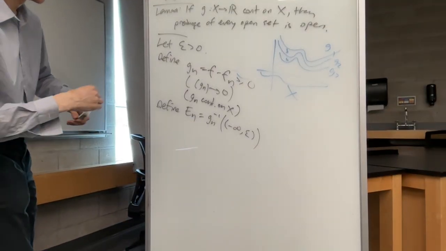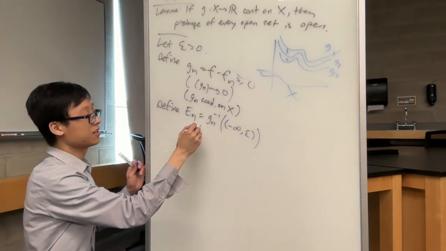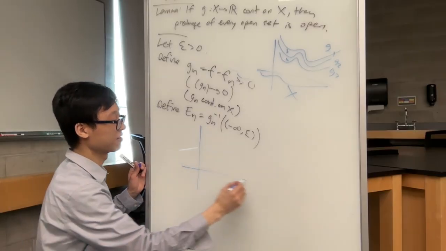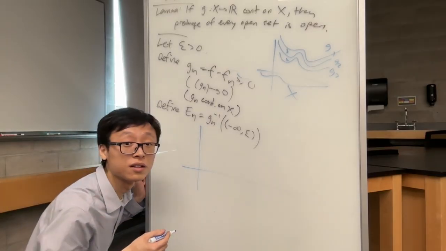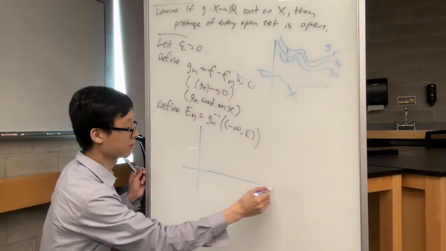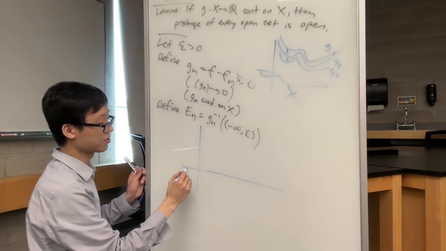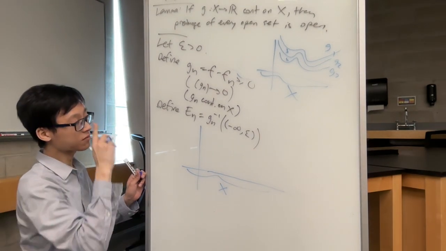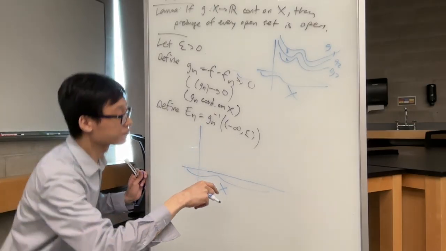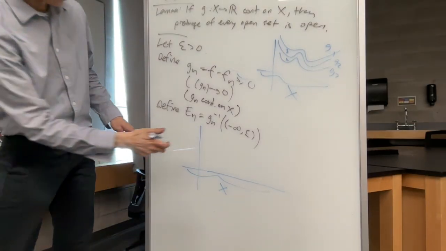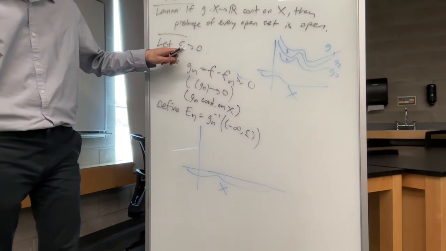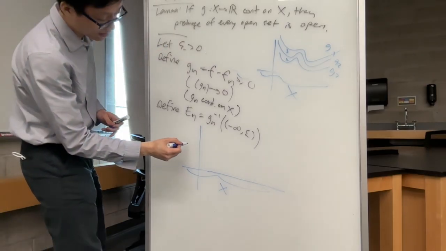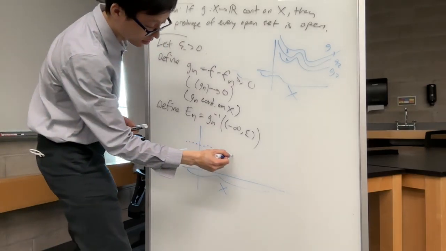Okay. I'm going to draw a big coordinate plane. Here we go. Maybe we're going to let this whole domain here be capital X. So what's going on here? Well, we had an arbitrary epsilon bigger than 0 prescribed. Let's say that that height is over here.